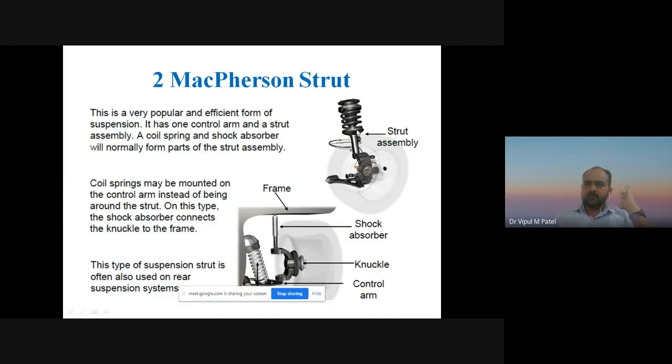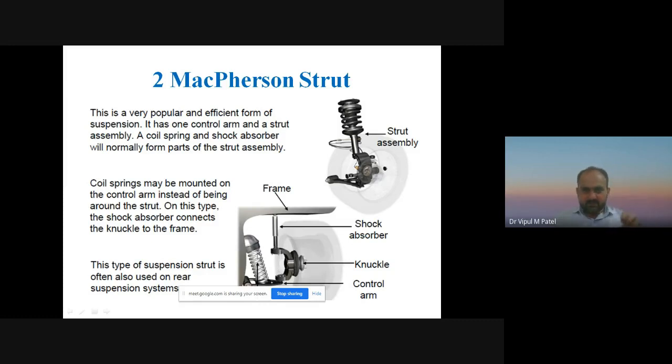Strut assembly, coil spring, shock absorber, you can see over here. The coil spring may be mounted on the control arm instead of being around the strut. On this type, the shock absorber connects the knuckle to the frame. You can see over here, this one is a shock absorber and this one is a knuckle.